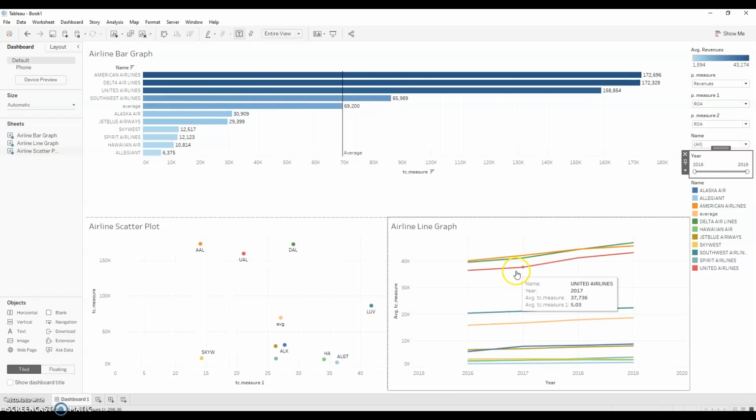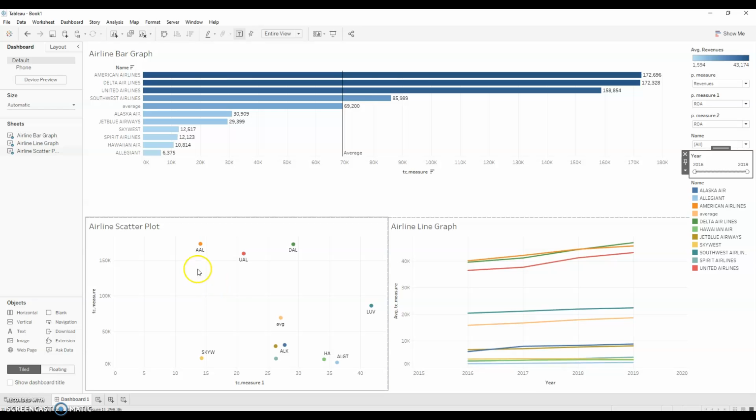Now we can better understand this through our line graph down here, which shows our revenues over the course of the years. So American Airlines gets passed by Delta Airlines over here in 2018, and then it just keeps going up, while American Airlines kind of starts to flatten out while Delta Airlines keeps going up.